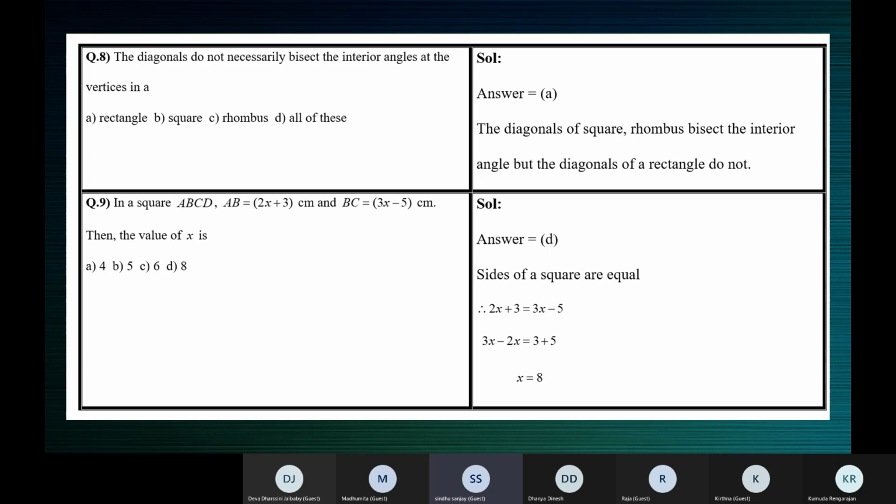No. If you transpose, you will get 2x minus 3x is equal to minus 5 minus 3, correct? So you will get minus x is equal to minus 8. So x is equal to 8.